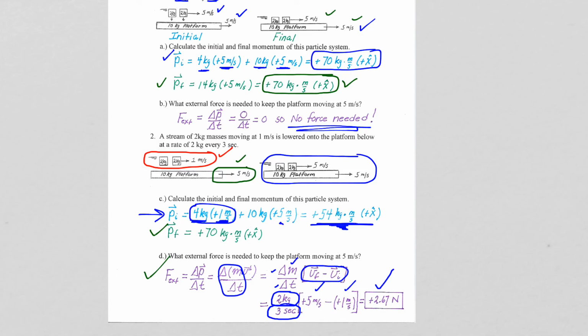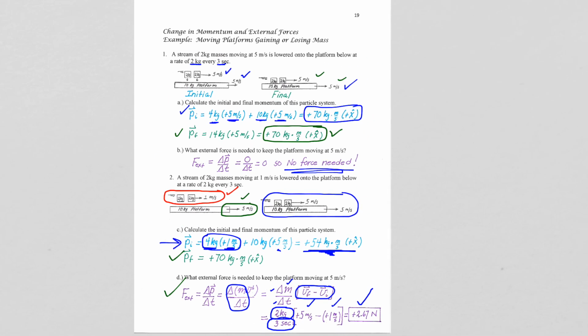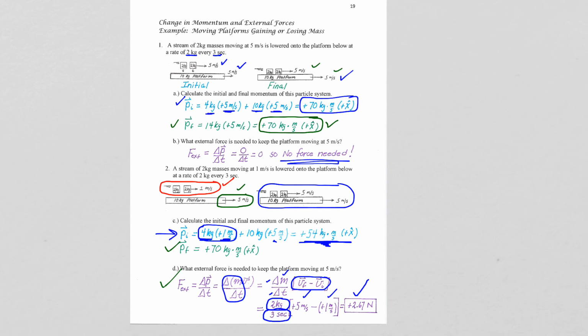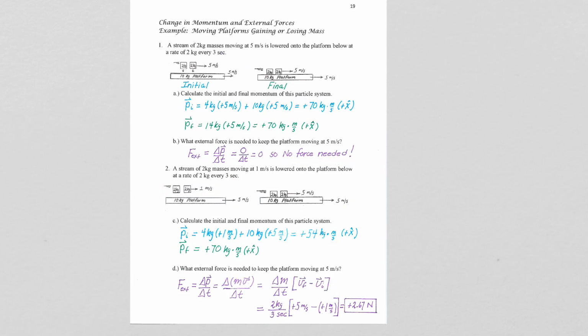And then we just need to see how much the platform speed is going to be changed by. So, again, make sure you have all of your annotations down on this page. Let me erase all of my little commentary circles and checks so that you get all of the annotations that you need down here. You can pause it if you wish. And this is our last example. We are going to move on to rockets and rocket science and see how conservation of momentum applies to a rocket system.